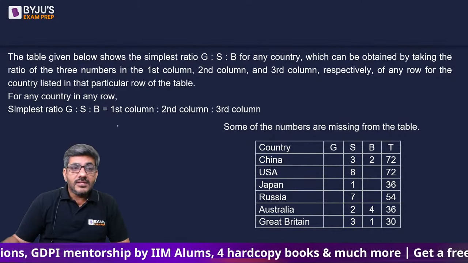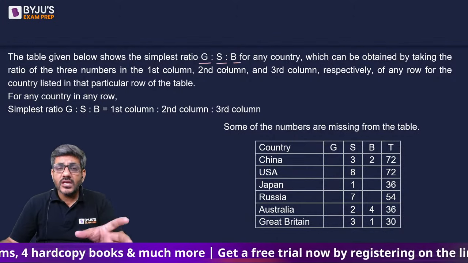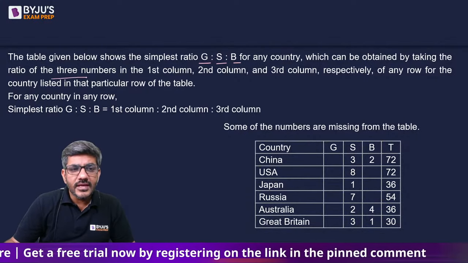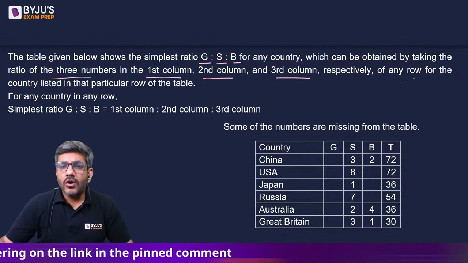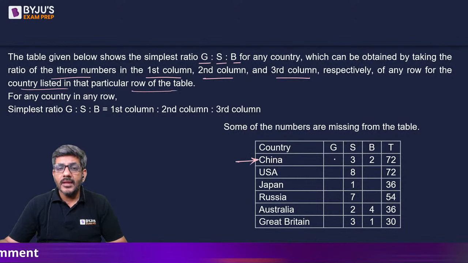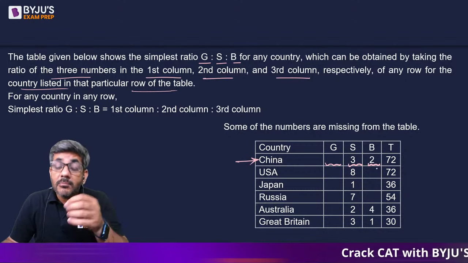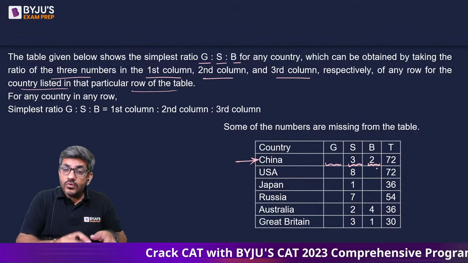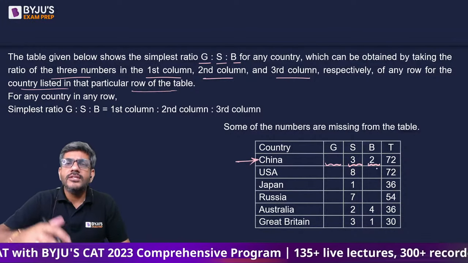Next. The table given below shows the simplest G is to S is to B, that is gold is to silver is to bronze, for any country, which can be obtained by taking the ratio of 3 numbers in the first column, second column, and third column respectively of any row for the country listed in that particular row of the table. For example, if I talk about China, he says the ratio of these 3 is given to us. So 3 and 2 is not the number of medals won by China for silver and bronze category. No, it is 2 numbers which are representing the ratio of silver and bronze. For example, the ratio might be 4 is to 3 is to 2.